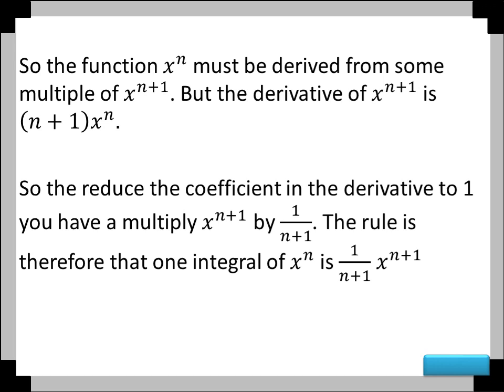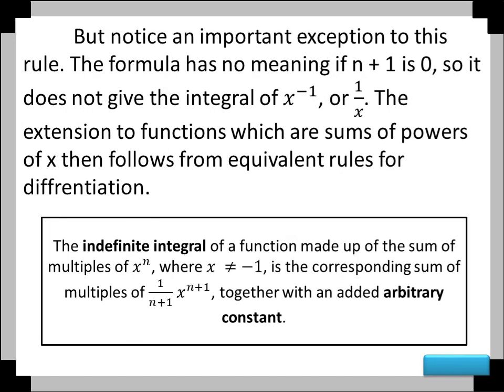The rule is therefore that the integral of x to the power of n is 1 over n plus 1 times x to the power of n plus 1. That's the theorem of integration. But notice an important exception to this rule. This formula has no meaning if n plus 1 is 0. So it doesn't give the integral of x to the power of negative 1, or 1 over x. The extension to functions which are sums of powers of x then follows from equivalent rules for differentiation.